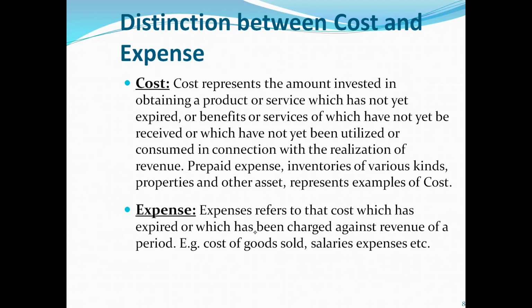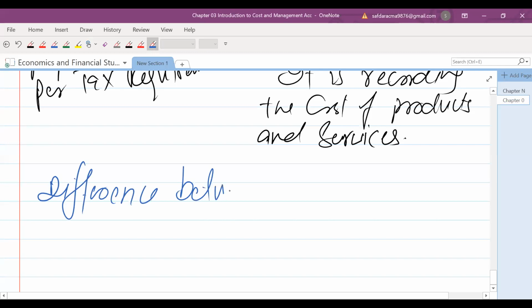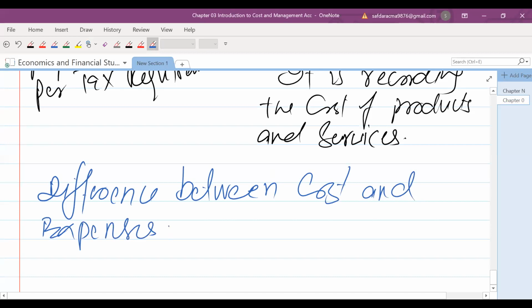Let me give you one example here. What is the difference between cost and expense?